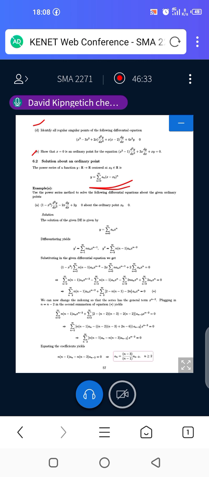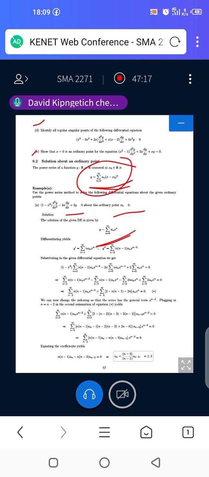So example number 1: we have (1 minus x squared) d squared y dx squared minus 2x dy dx plus 2y equals 0. We are supposed to solve about the ordinary point x naught equals 0. If you are told that x naught is 0, go to where x naught is in the general power series and put 0.